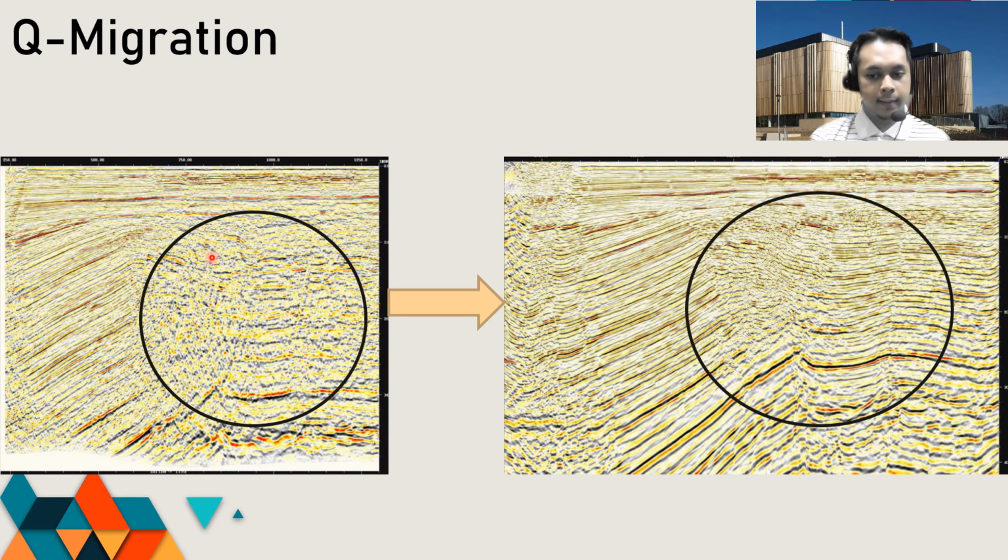This is the example of before and after the Q migration process. As you can see, there is a very strong lateral and vertical gradient as well as lateral continuity on this image compared to this one before the method was applied. As you can see, it really enhances and makes the amplitude stronger.